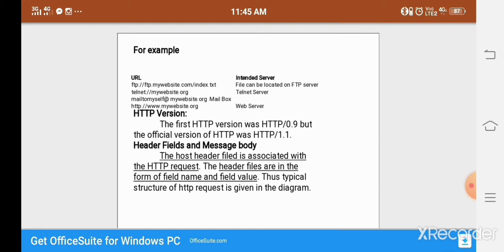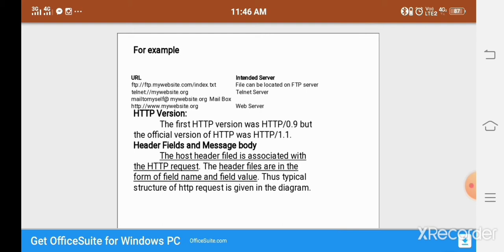So telnet is a protocol used on the network to provide two-way interactive command communication using the CLI method. CLI means command line interface. Okay, it's a virtual terminal connection. It is called telnet.